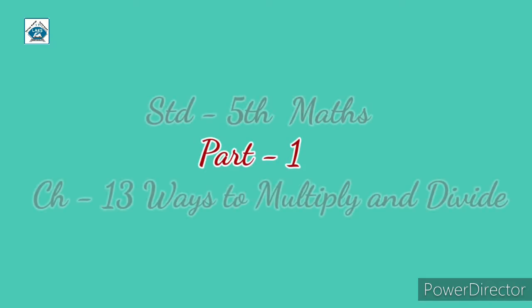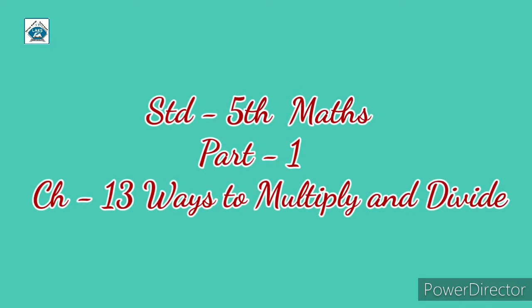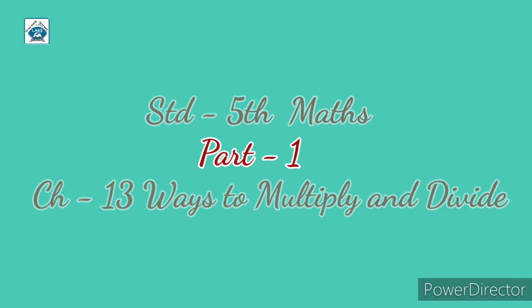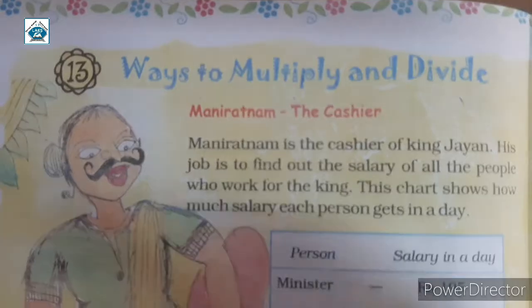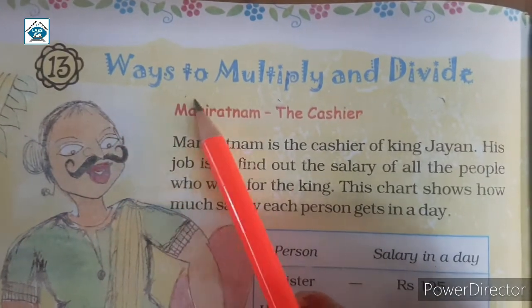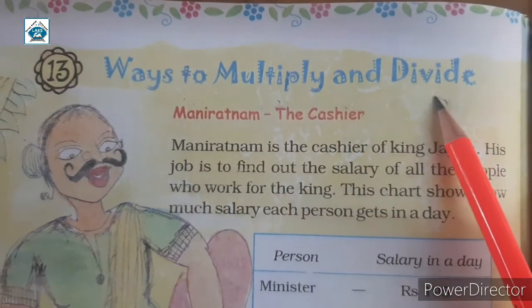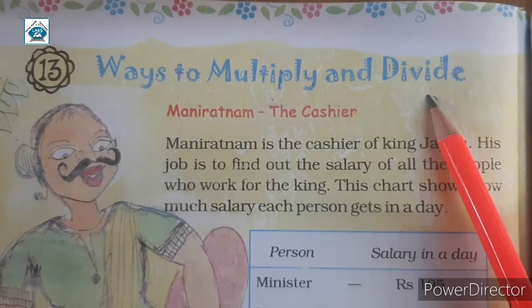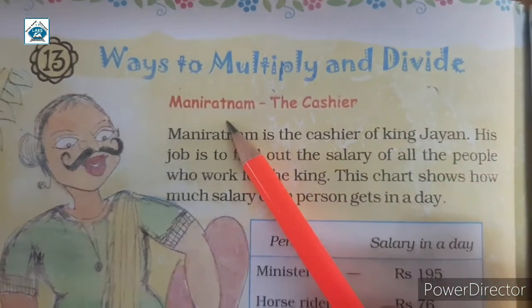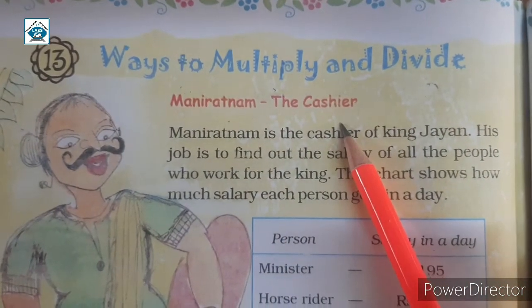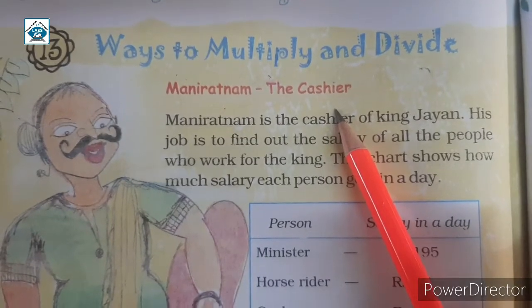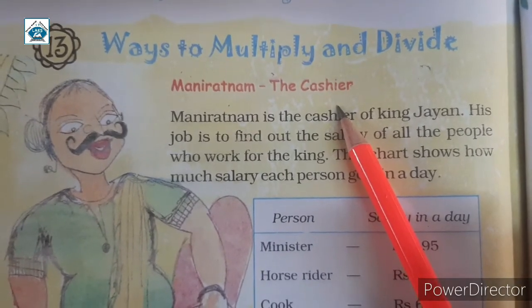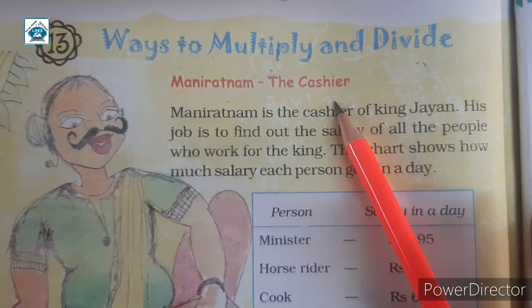Good morning, students. Today we are going to start with chapter number 13, ways to multiply and divide. Chapter number 13, ways to multiply and divide. Now today's topic is Mani Ratnam, the cashier. This topic is based on the different ways of multiplication.